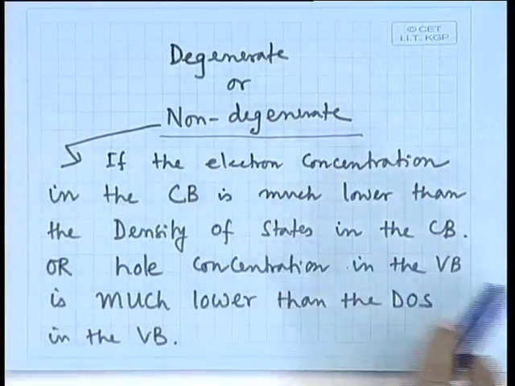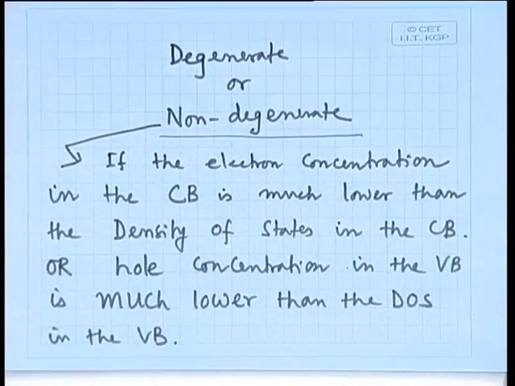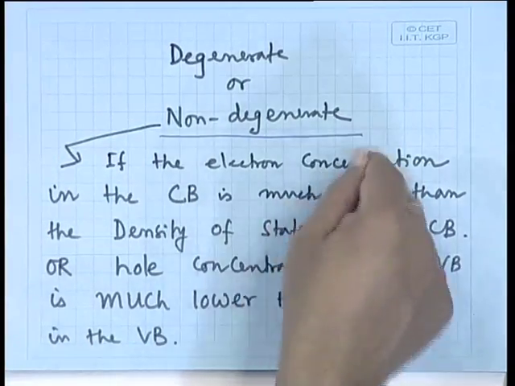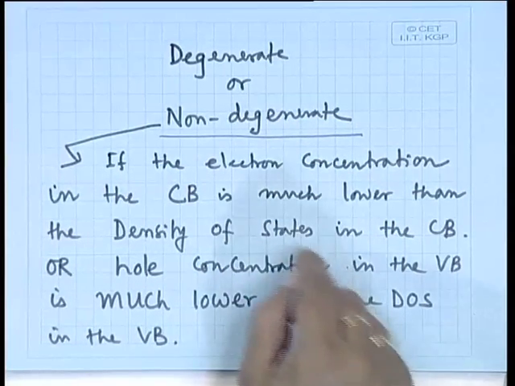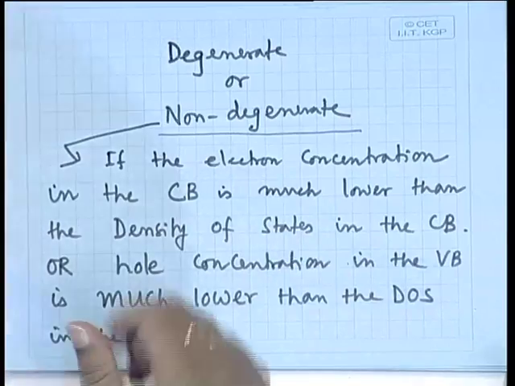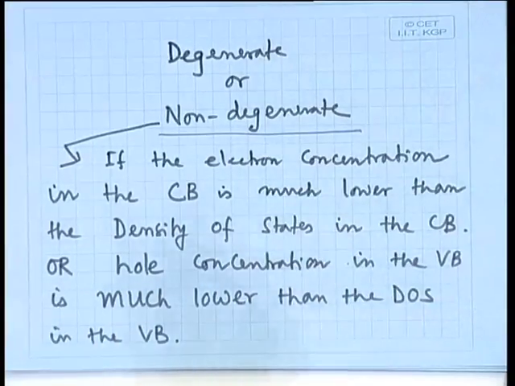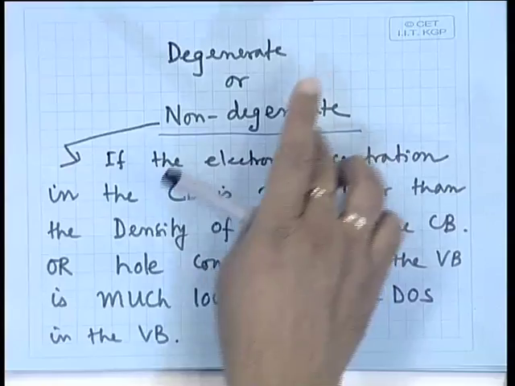Now, you can ask what is the value of the density of states? It is different. In the conduction band the value is, say, x, in the valence band the value is, say, y, etc. But whatever the value for a particular material, if the number of electrons in the conduction band is less than the density of states, then you can say that it is a non-degenerate semiconductor.